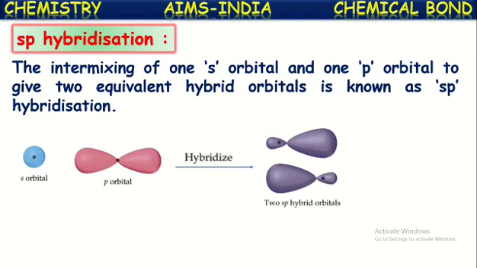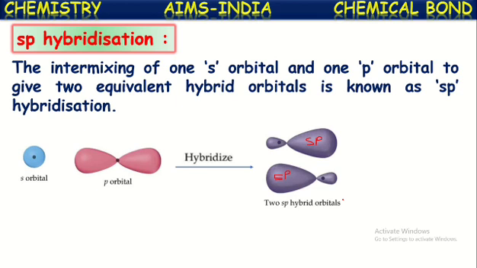When one s orbital and one p orbital of an atom intermix to form two equivalent, equally energetic hybrid orbitals, it is known as sp hybridization, and the orbitals so formed are called sp hybridized orbitals. This is one sp hybridized orbital, this is another sp hybridized orbital.